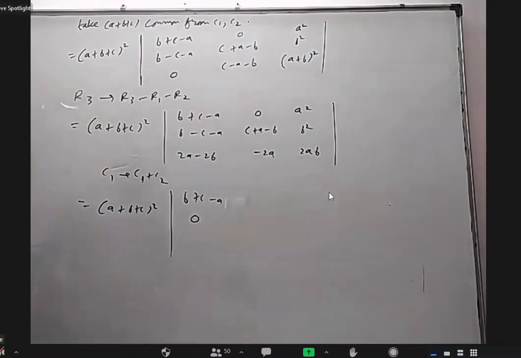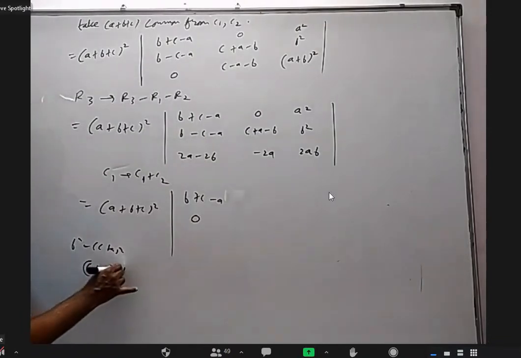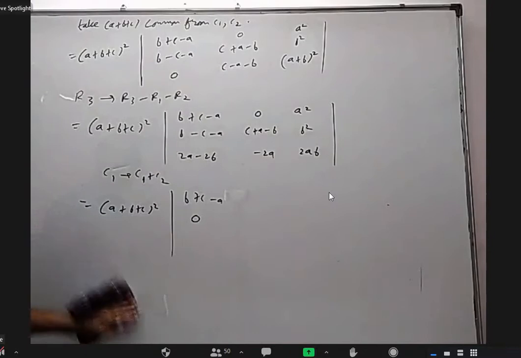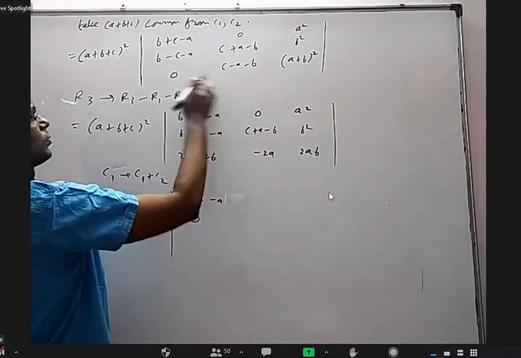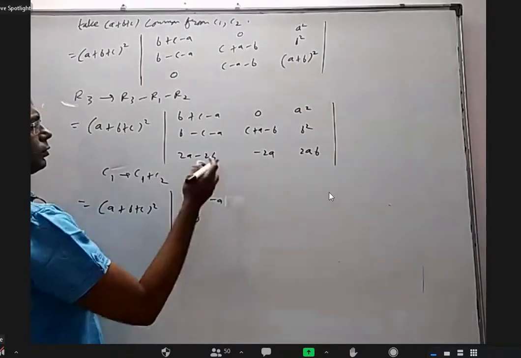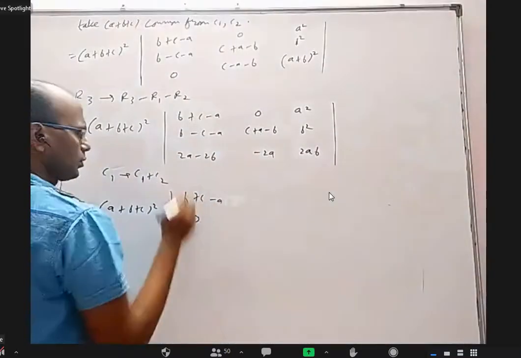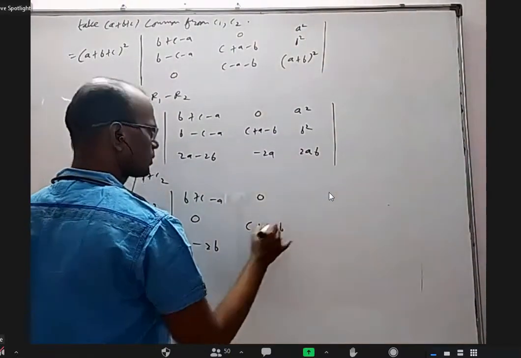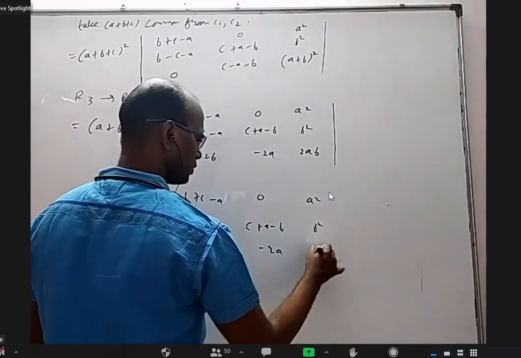How come we got here? One is B square minus C plus A whole square. Other one is C plus A whole square minus B square. I think because of that. Okay. And for this, if I add, no, I'm doing here, right? So this is 0. And what about this? Minus 2b. Okay. So 0, C plus A minus B minus 2a, A square, B square, 2a.